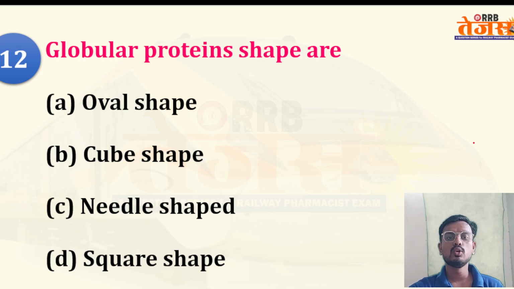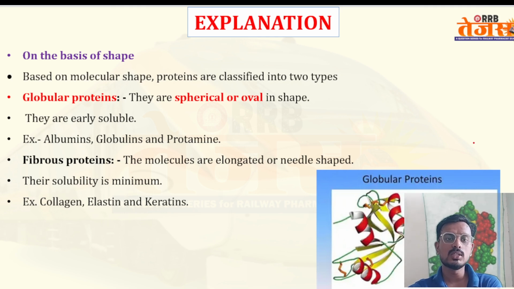Moving to the next question, globular protein shapes. Globular protein shapes are oval shape, cube shape, needle shape or square shape. So globular proteins are basically oval shape. This you also have to remember. On the basis of molecular shape, proteins are classified into two classes: globular protein and fibrous protein. Globular proteins are spherical or oval in shape.